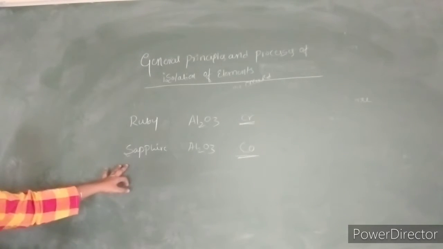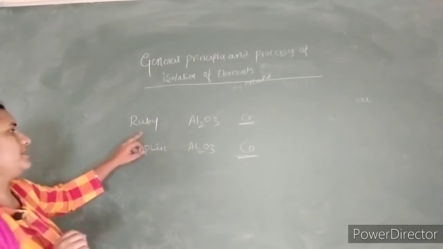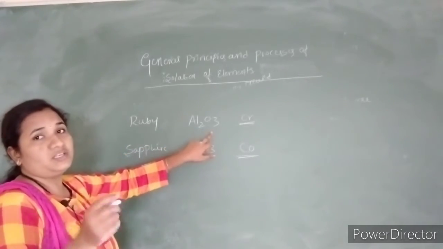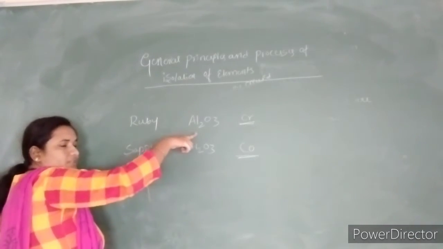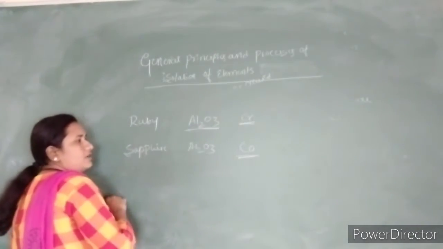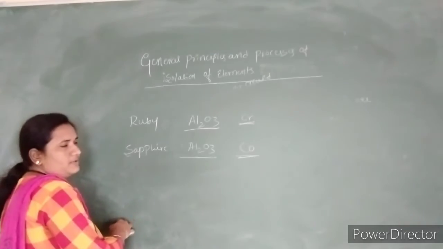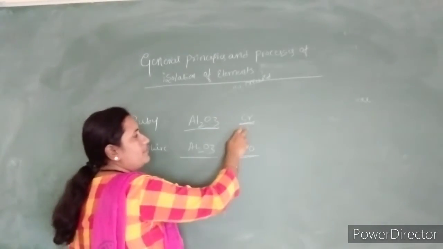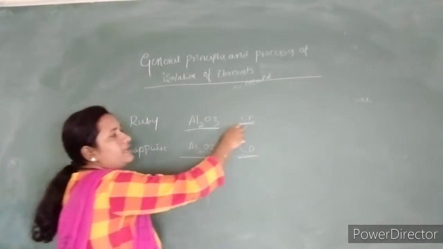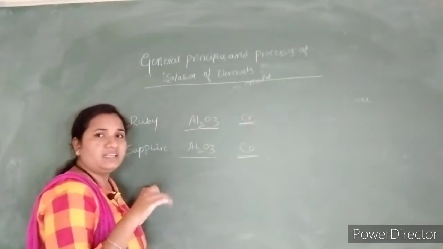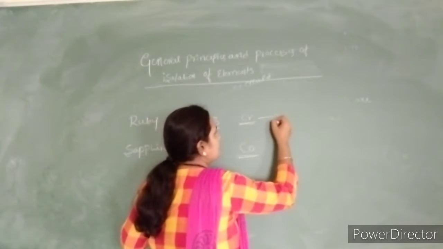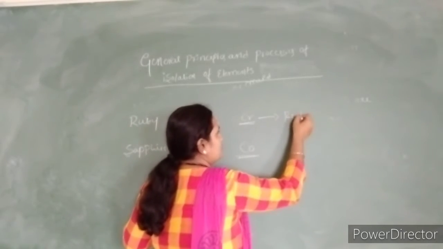Here the ore must be bauxite or else alumina, Al2O3. So if they ask which ore the ruby contains, it contains alumina. Sapphire also contains alumina or else bauxite. Next, the metal present in the ruby is chromium. Due to the presence of chromium in the ruby, it gives red color to that stone.